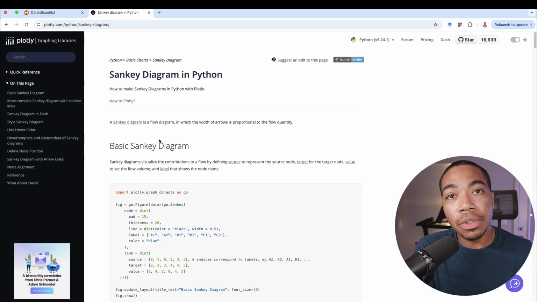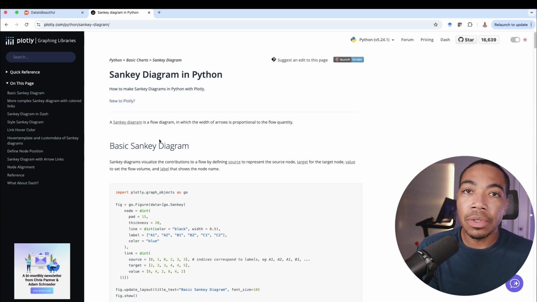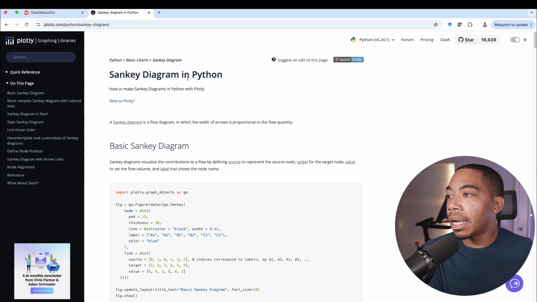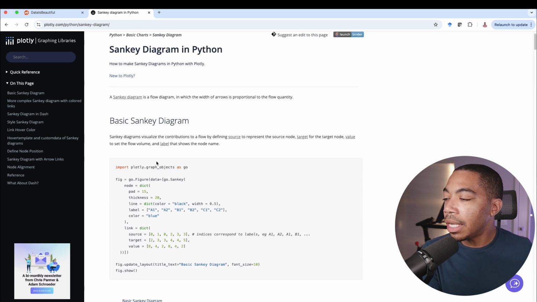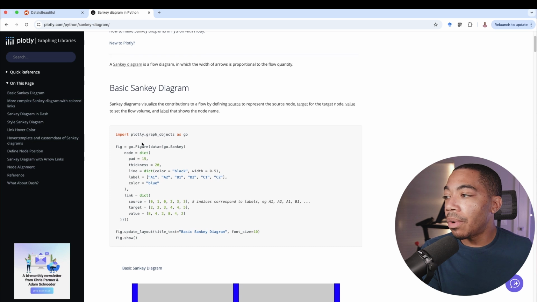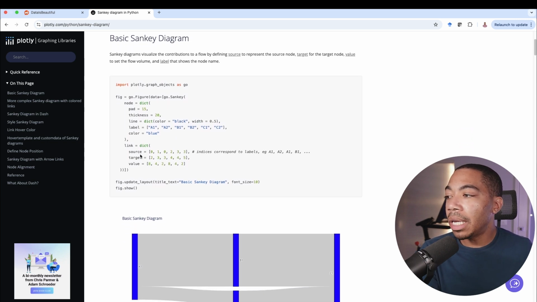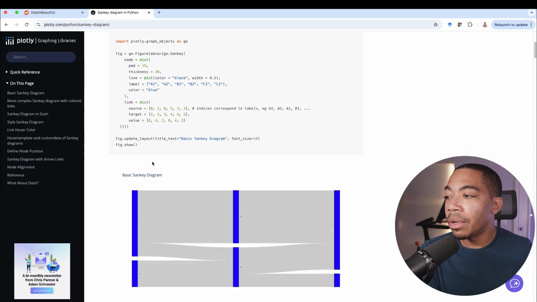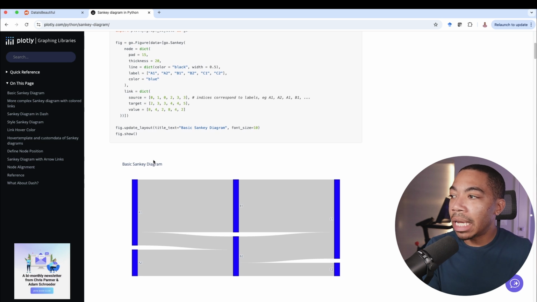Now, I'm not sure if you knew this, but you can create Sankey plots using Python, and in particular, you can use the Plotly Express library. So here I'm showing you the web page for the Sankey diagram, and you can create Sankey plots using this schematic here. We're going to create a figure object, and in that figure, we're going to add data that will be mapped into a Sankey visualization. And it's important to know you need a source, a target, and a variable. And this is what will determine how the data is flowing.